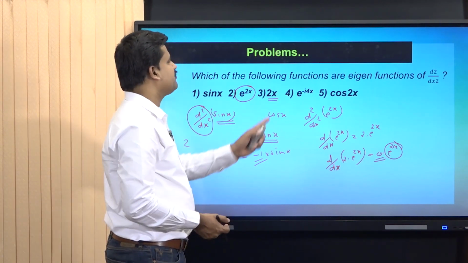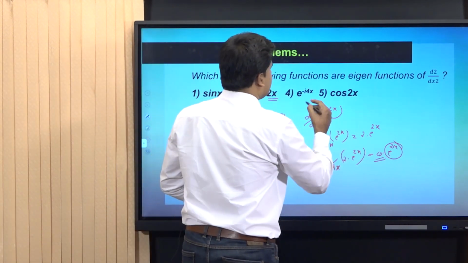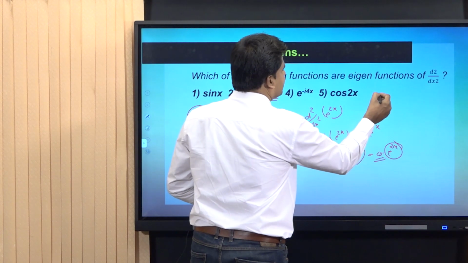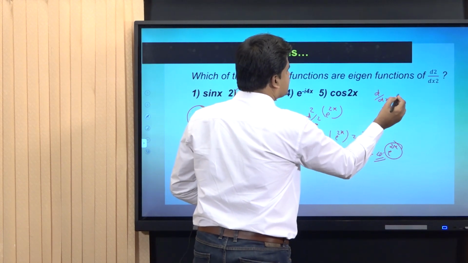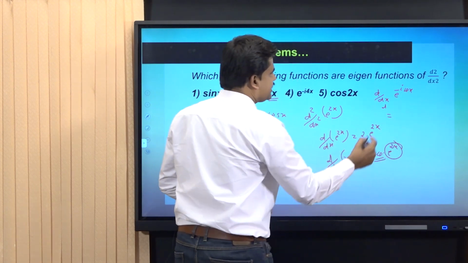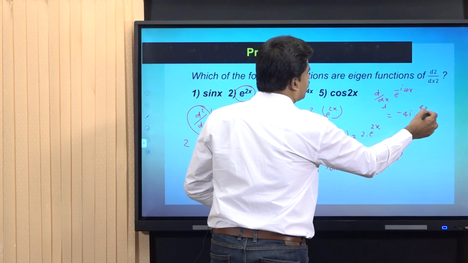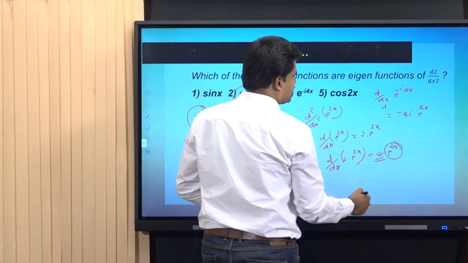The fourth function, we can take the fourth function. We have to differentiate it twice. On first differentiation, d by dx of e raised to minus 4ix, the result is minus 4i into e raised to minus 4ix. I have to perform one more differentiation.